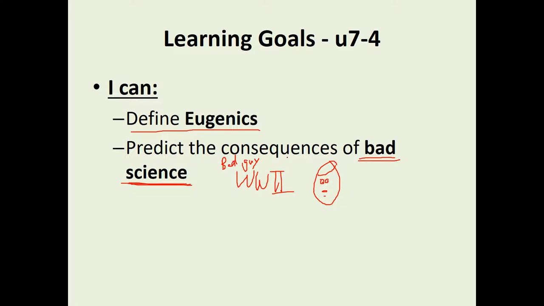But eventually, eugenics, this idea that there is a master race based on bogus science, but they look at the bogus science and say, oh, there's a master race, so everyone else is inferior. We need to get rid of them. And that's going to lead to the Nazis and the Holocaust, in which 11 million, those numbers may have changed, but I'm going to go ahead and go with 11 million Jews were exterminated through a genocide.